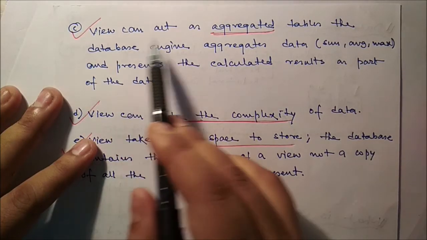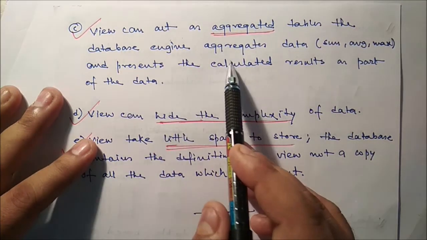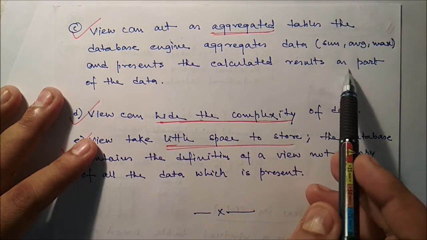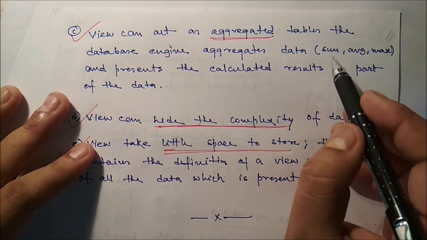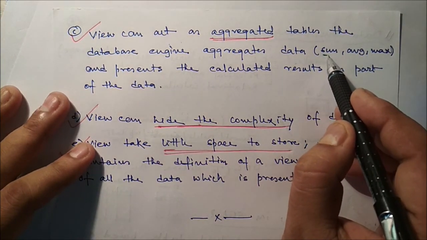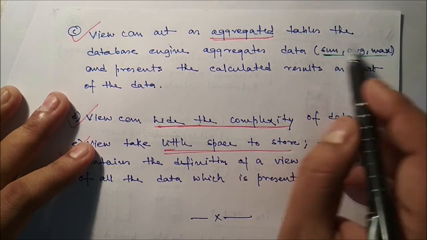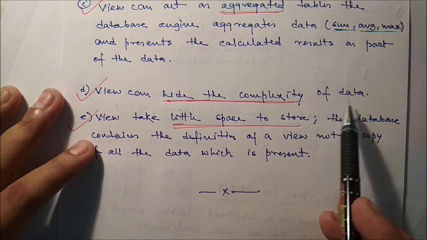Next, a view can act as an aggregated table. The database engine aggregates data, say sum, average, max, and presents the calculated result as part of the data. So we can use aggregate functions and store the result as a view. Now, a view can hide the complexity of the data.